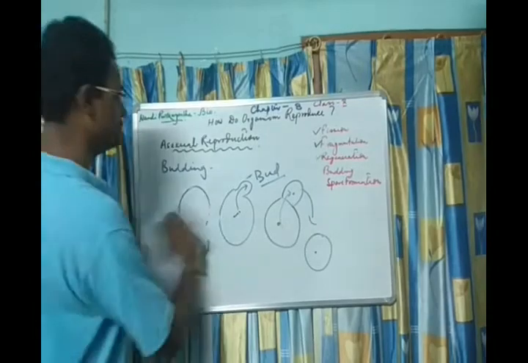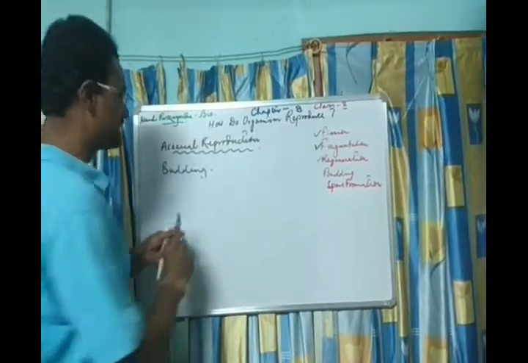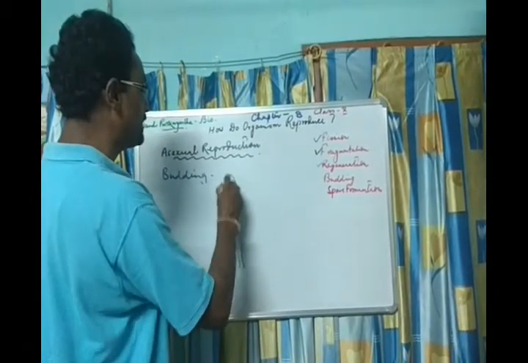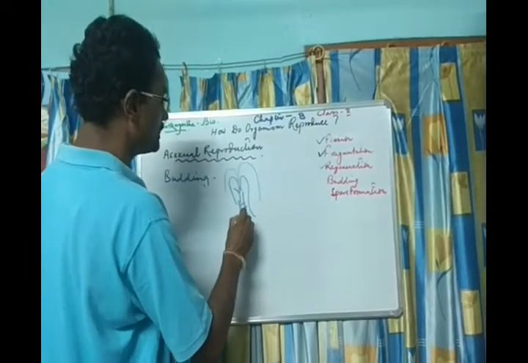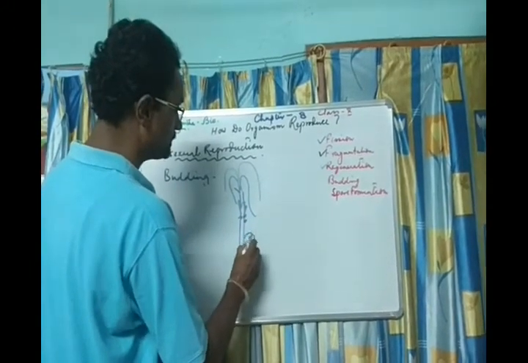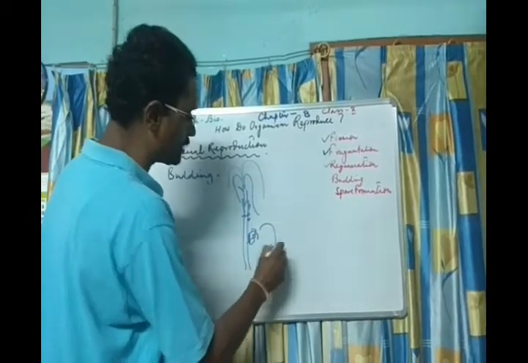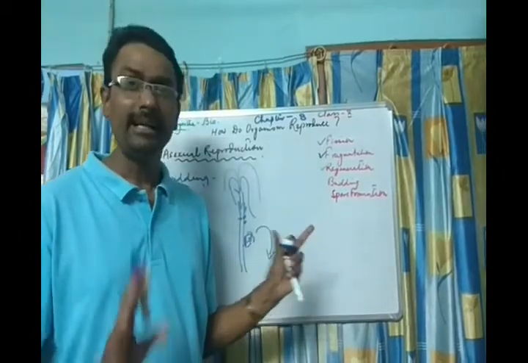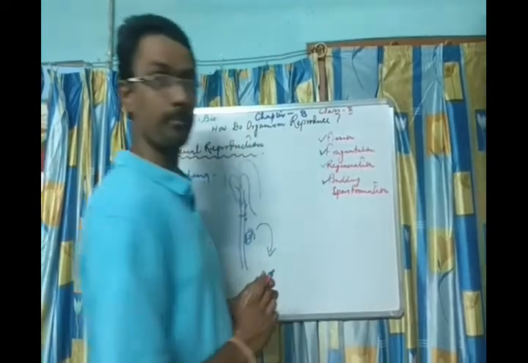In the case of Hydra, we also find the same way. This is a Hydra. Hydra falls under the animal kingdom. These are the tentacles. Here there is the occurrence of a bud. Okay. And if this bud gets detached and falls on the ground, it leads to the formation of an organism. Clear? Bud means an outgrowth. So this is budding.